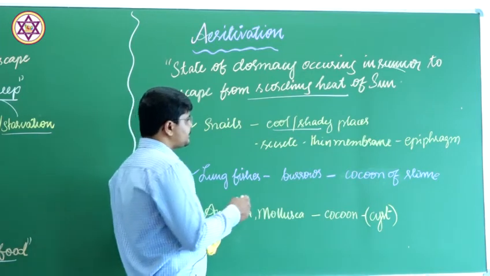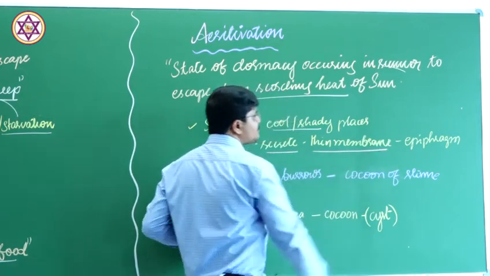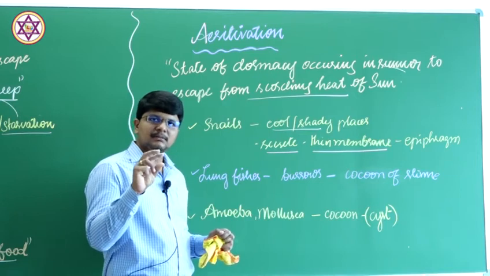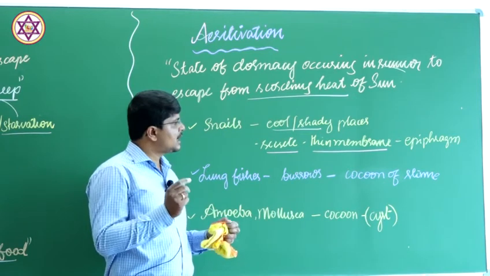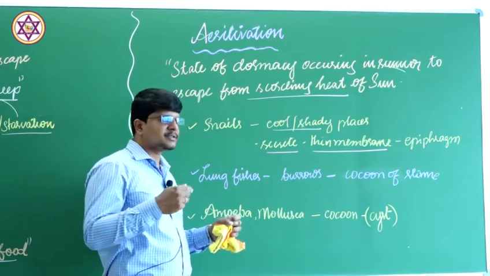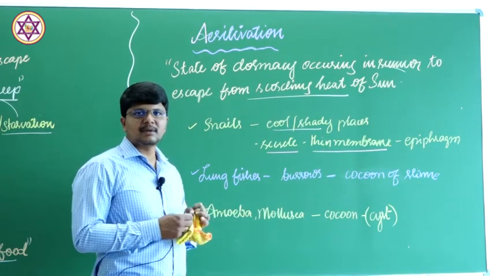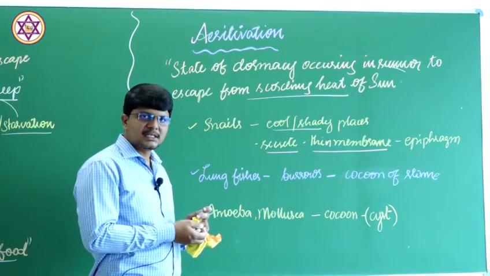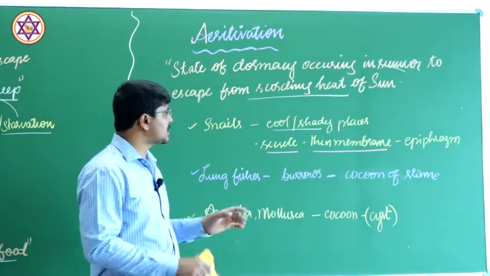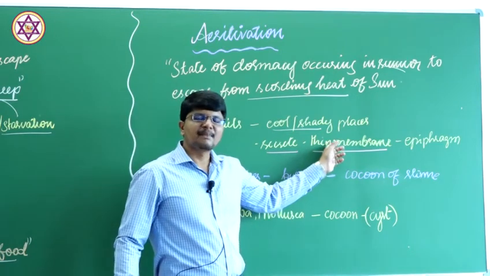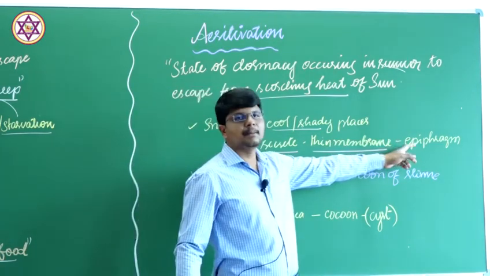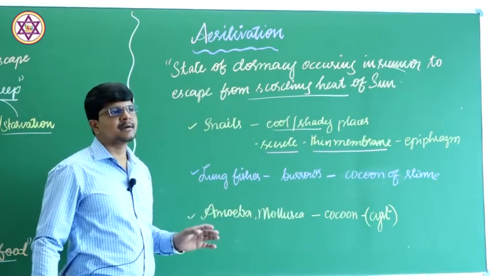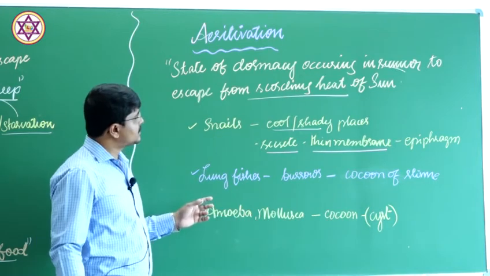The snail retracts into the calcareous shell, and the mouth of the shell is closed by secretion of a thin membrane, which is known as the epiphragm. Therefore, the animal's moisture content will not escape out of the shell.